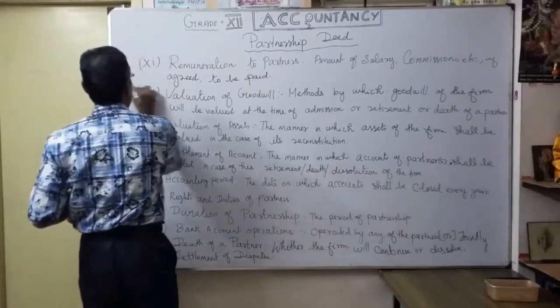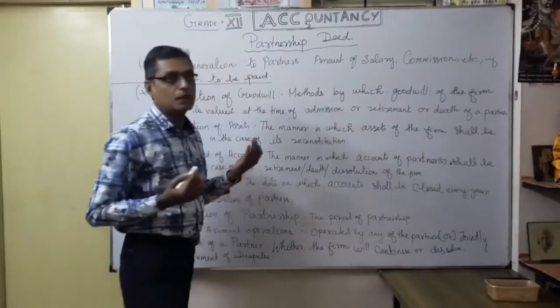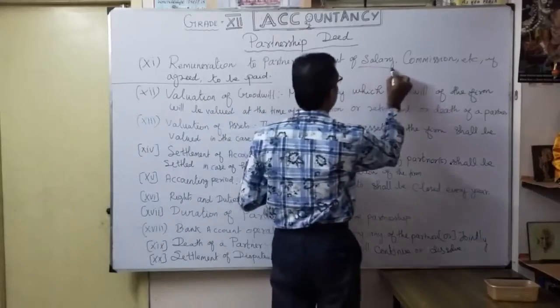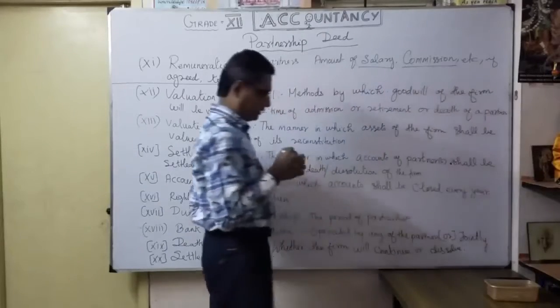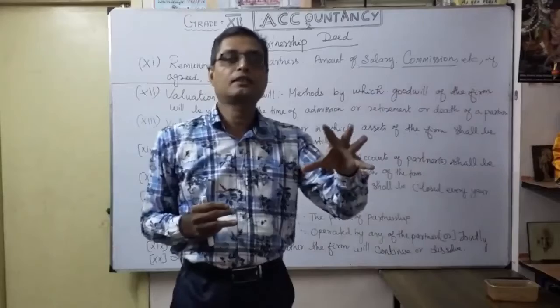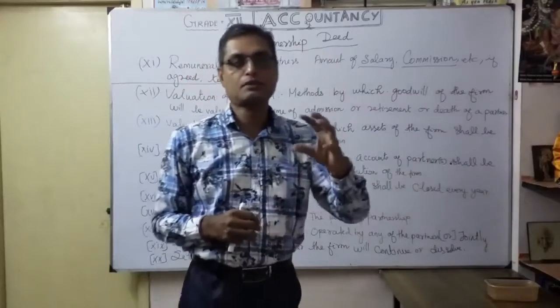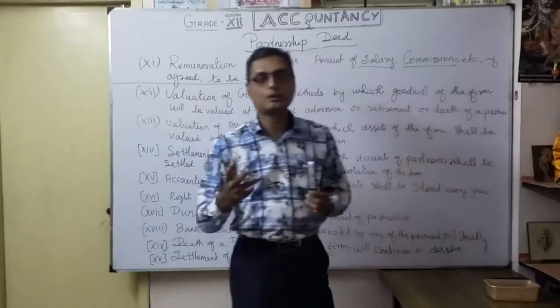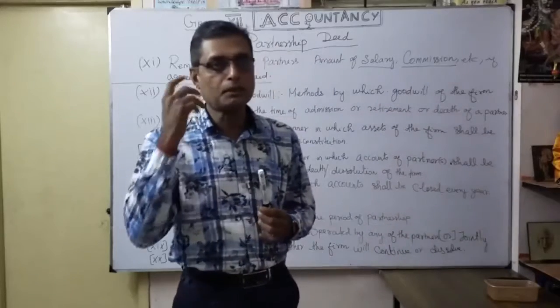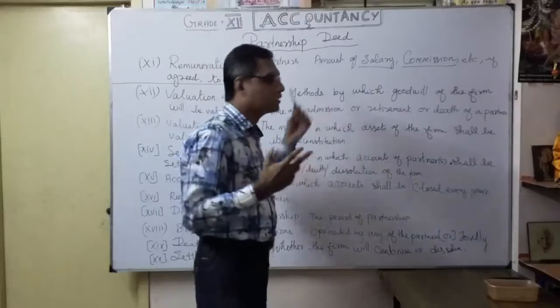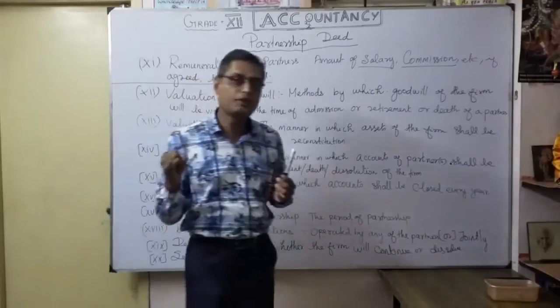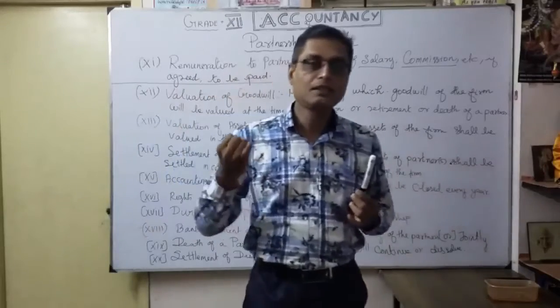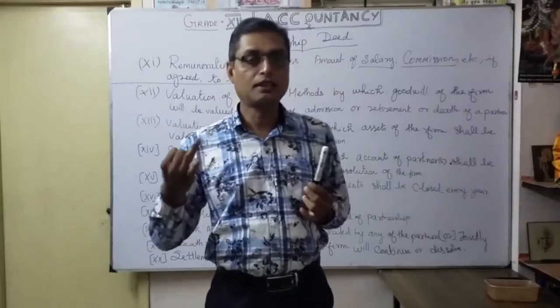Remuneration to partners. So what is that? Maybe the amount is a salary or a commission. Salary may be monthly: some partners will get a constant, fixed amount every month. Commission means based upon the volume of the business. So the partner can get a share of the profits, then even a salary, and then commission.